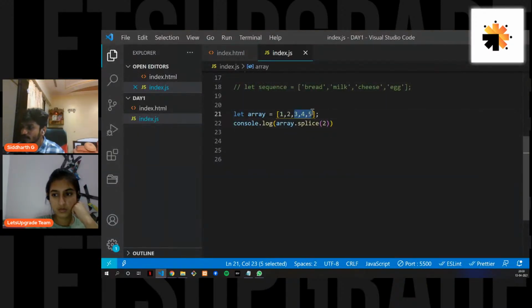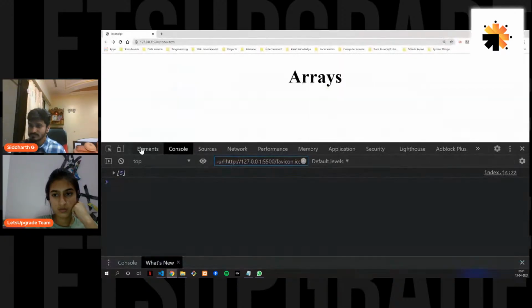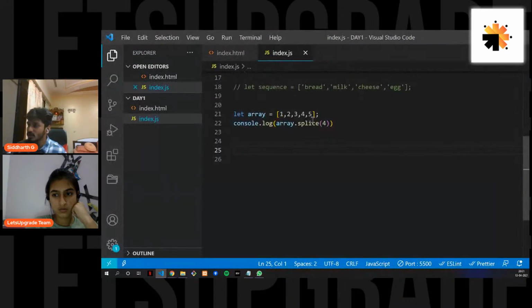So you get all the elements from index 2. Now you can try with any number. Let's do 4, and let's see what we get. We will just get 5, because the fourth index here, 0 1 2 3 4, is 5, and from there you want everything, but in our case the array ends at 5, so it will just return 5.